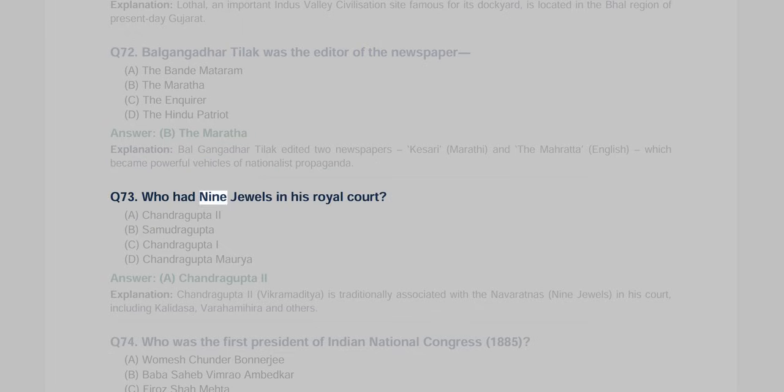Q73. Who had 9 jewels in his royal court? A. Chandragupta II, B. Samudragupta, C. Chandragupta I, D. Chandragupta Maurya. Answer A. Chandragupta II explanation. Chandragupta II, Vikramaditya, is traditionally associated with the Navaratnas, 9 jewels, in his court, including Kalidasa, Varahamihira and others.